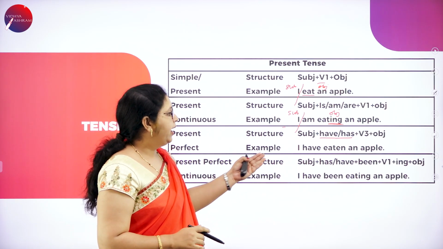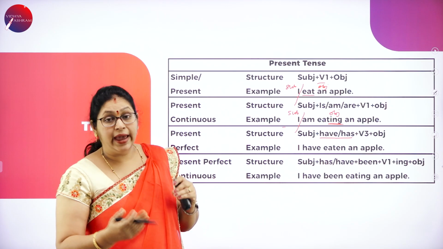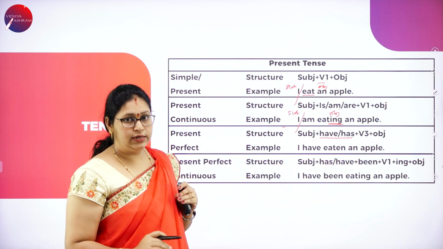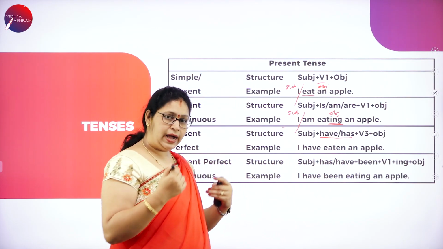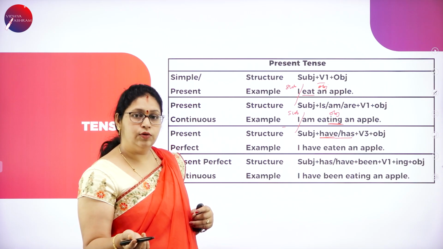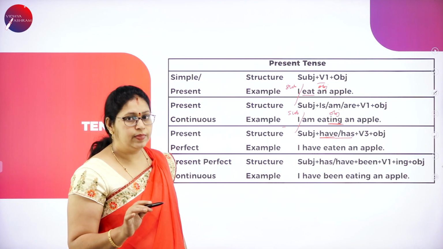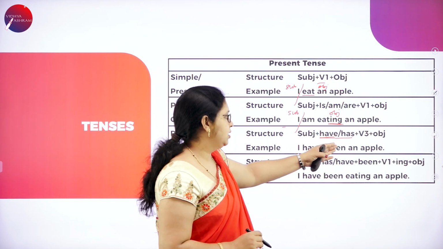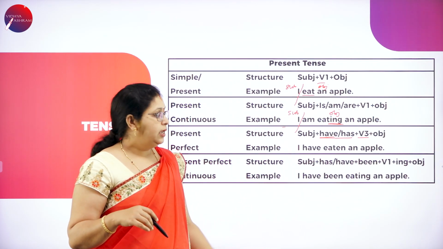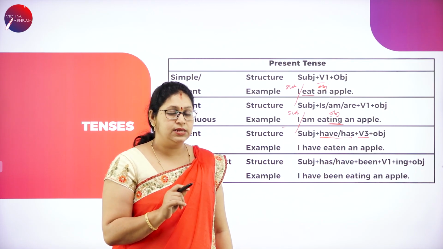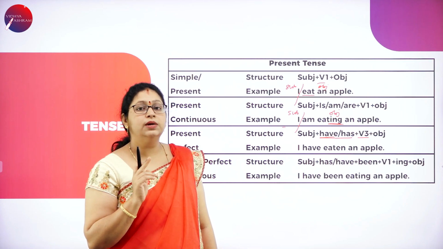Okay. So, I have eaten an apple, he has eaten an apple, or they have eaten an apple, you have eaten an apple. Here, you should understand, have is used for I and you, and for the plurals, has is used for he, she and it. It is a singular auxiliary verb, plus verb form 3. This is past participle. Eat, ate is the past tense. Eaten is the past participle, which we call verb 3.